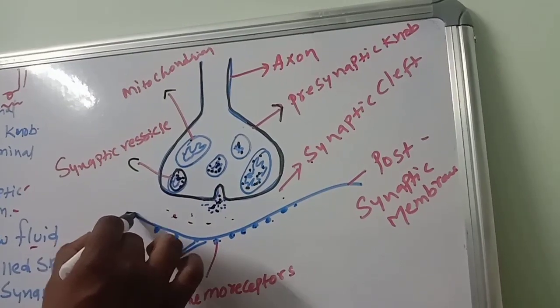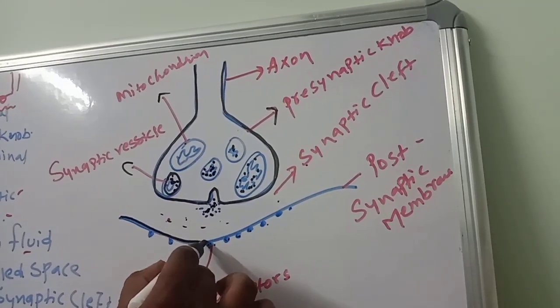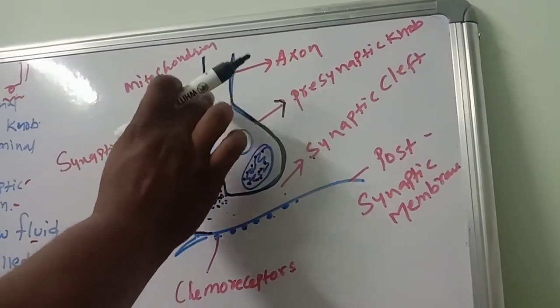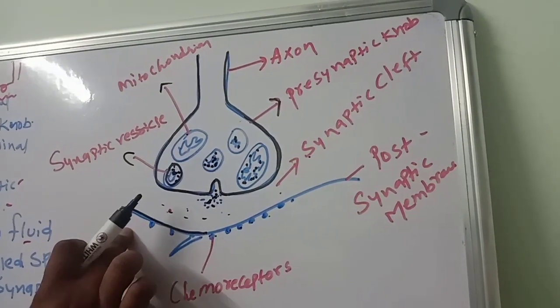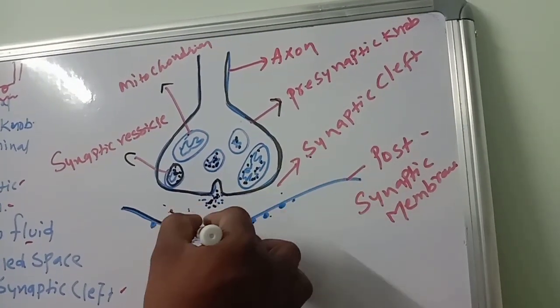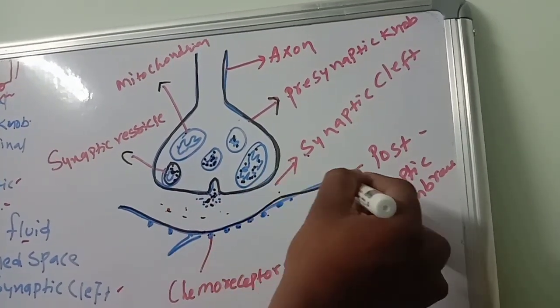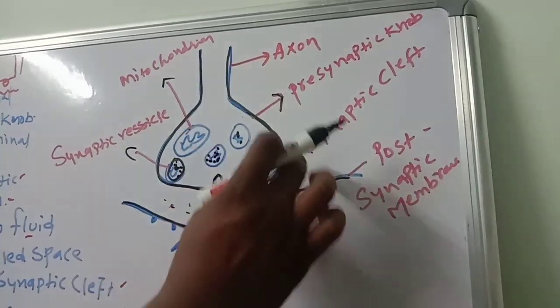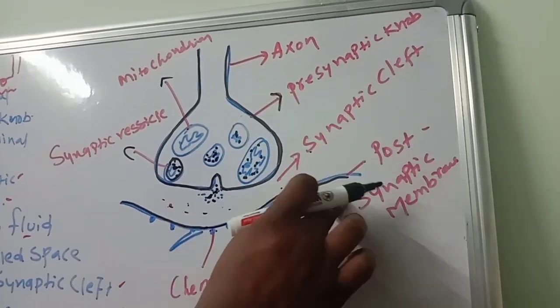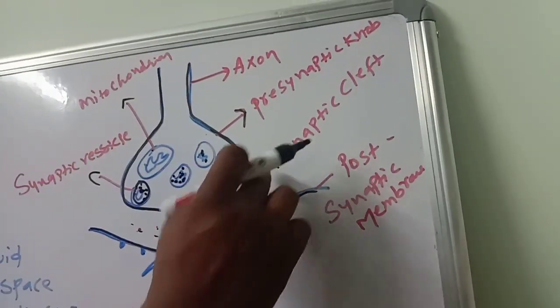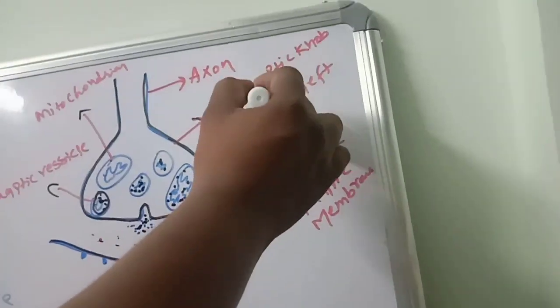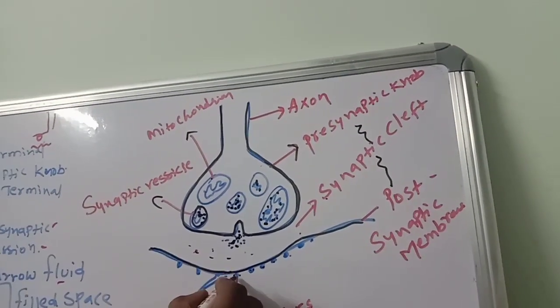But what is this? This is a dendrite. This is the dendrite of another neuron. Axon terminal of one neuron, dendrite of another neuron. So the dendrite of another neuron forms what? Postsynaptic membrane. So presynaptic membrane, postsynaptic membrane, this space all together we call the synaptic cleft. So these chemoreceptors are very important.